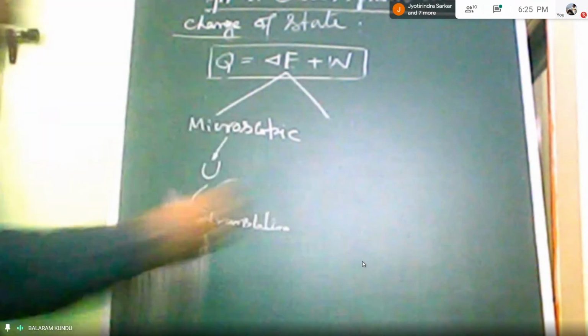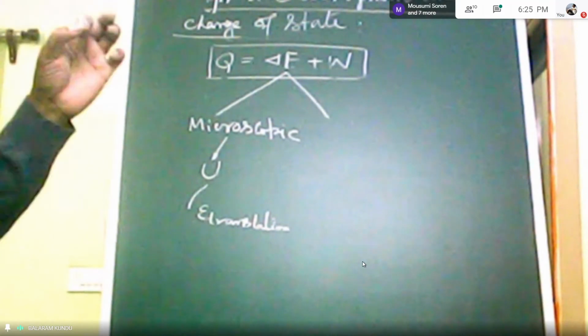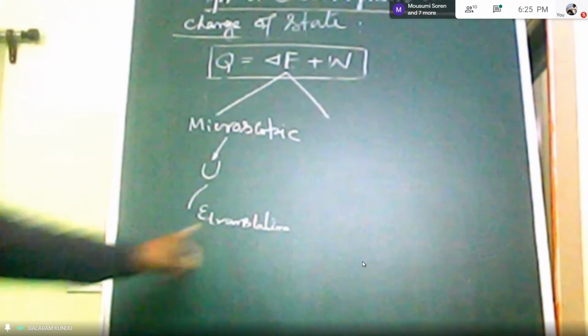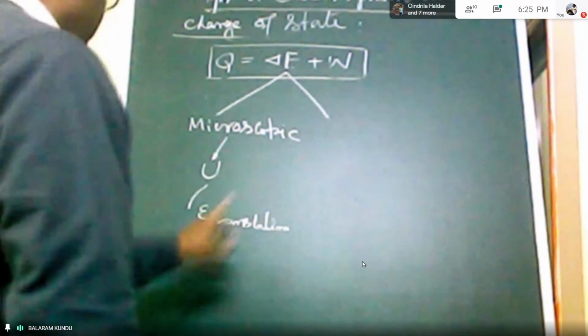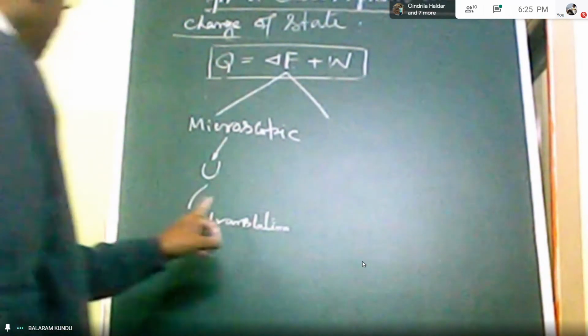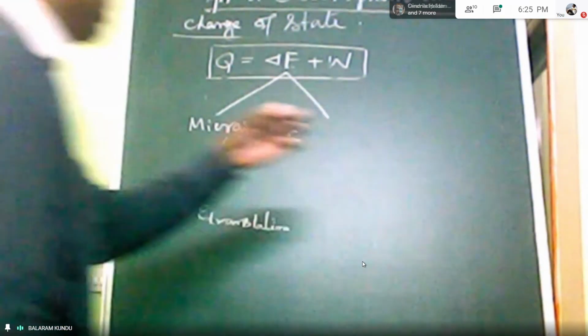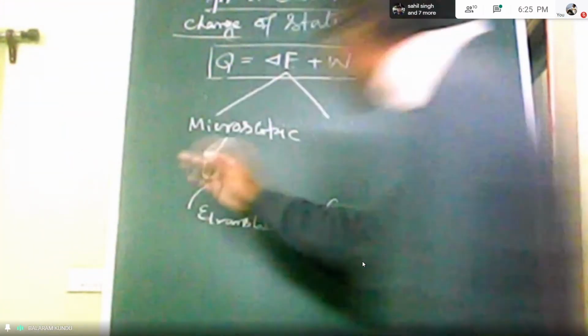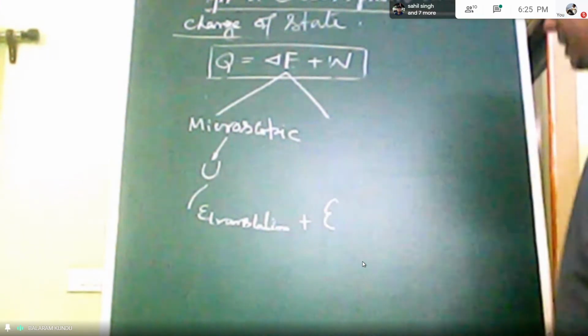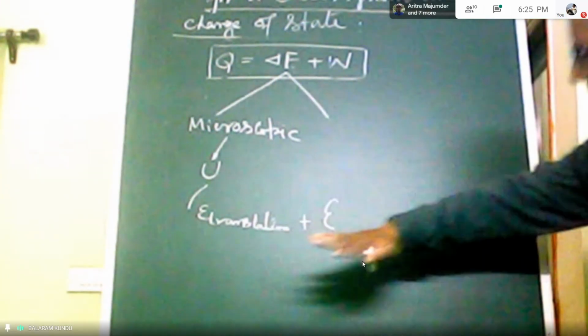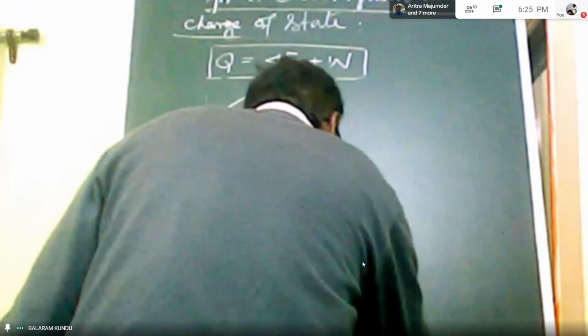So for translational motion, energy will be produced. Then the possibility is there to rotate the molecule. So rotational energy should be considered to determine the internal energy, and this is for a single molecule. So epsilon with suffix rotation.